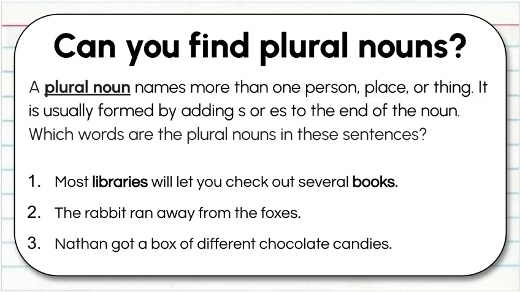Are there any plural nouns? Foxes is correct. Rabbit's not plural because there's no S and it's not more than one. Last, Nathan got a box of different chocolate candies. Are there any plural nouns there? Candies is correct. Nathan is singular, so that would not be one.